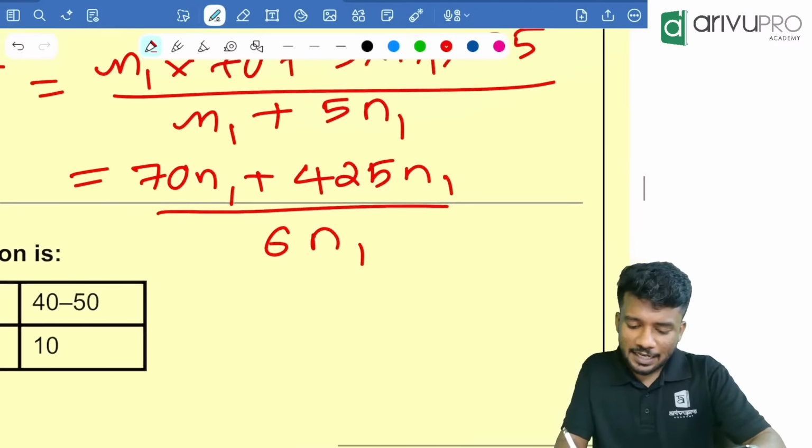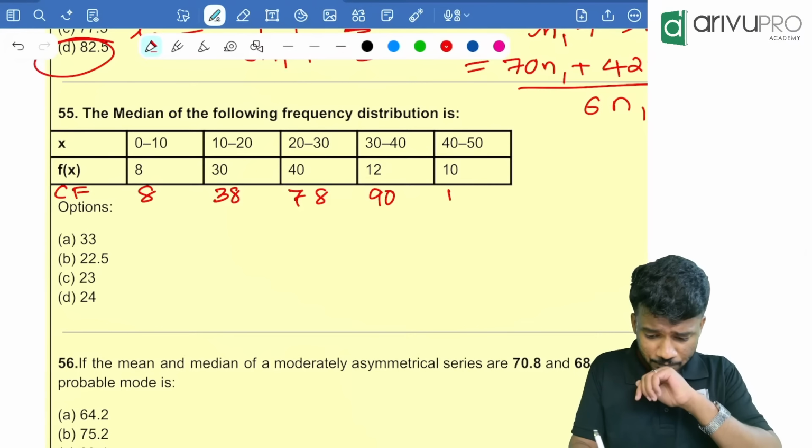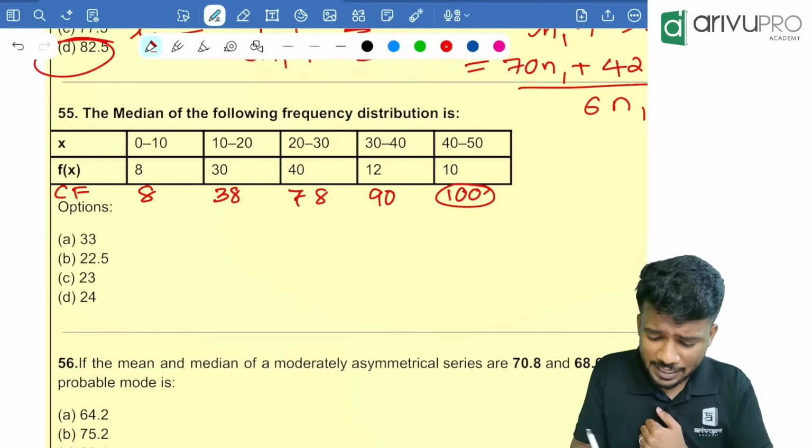Okay, next one. The median of the following data. We need to find the median. Very easy to find. What are the steps I told you to find median? First one is find cumulative frequency. 8. 30 plus 8 is 38. 38 plus 40 is 78. 78 plus 12 is 90. 90 plus 10 is 100. That means n value or sigma f value is 100.